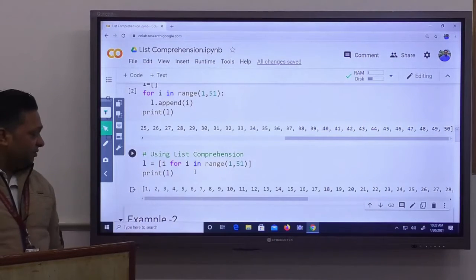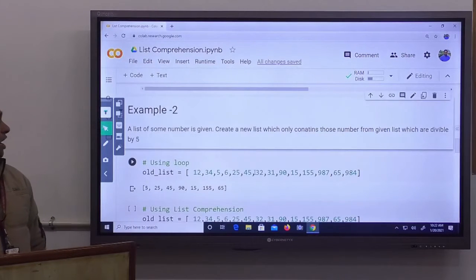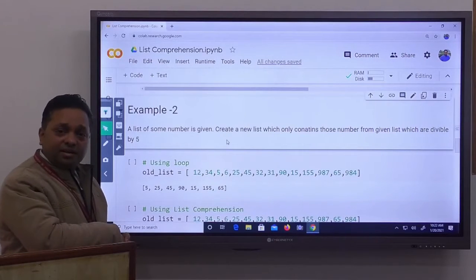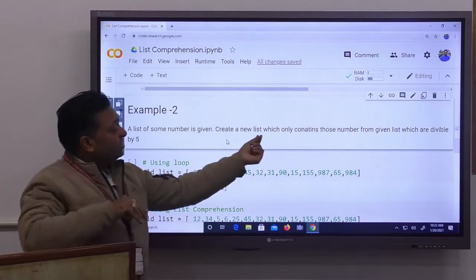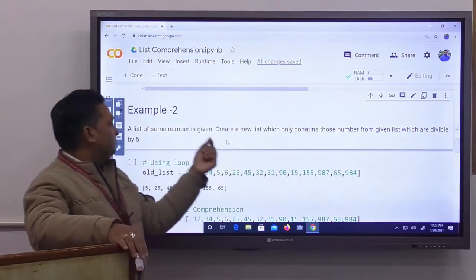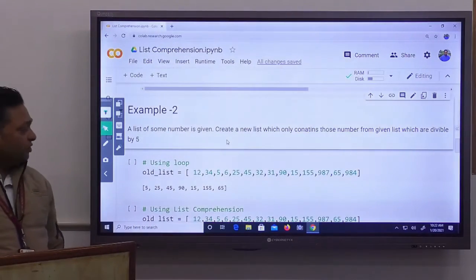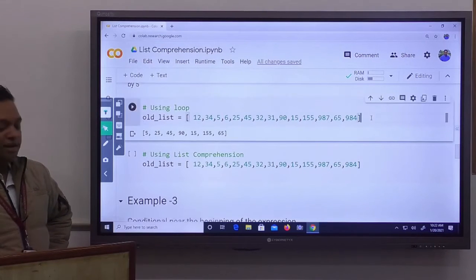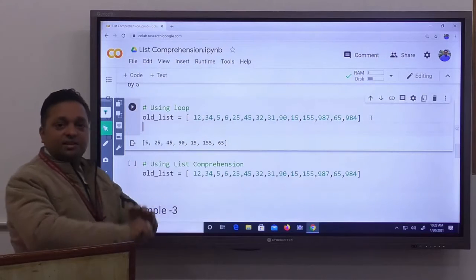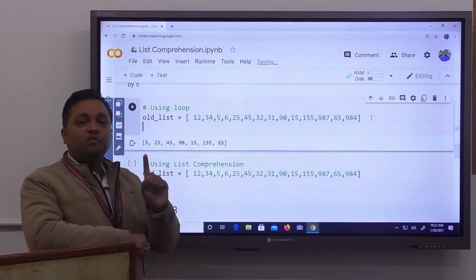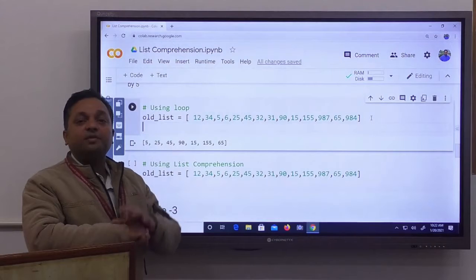Let's see another example. Suppose you want to create a new list which only contains those numbers from a given list which are divisible by 5. So suppose I am given a list of some elements, like an old list. I want to create a new list using this list, and that new list contains only those numbers which are divisible by 5.